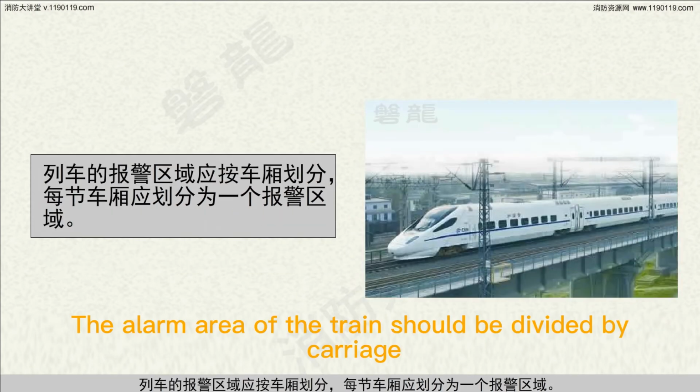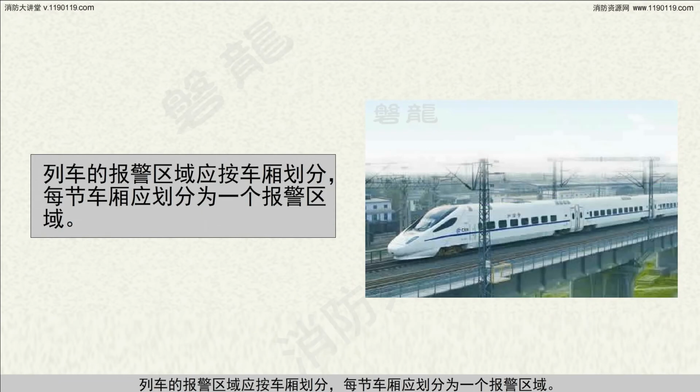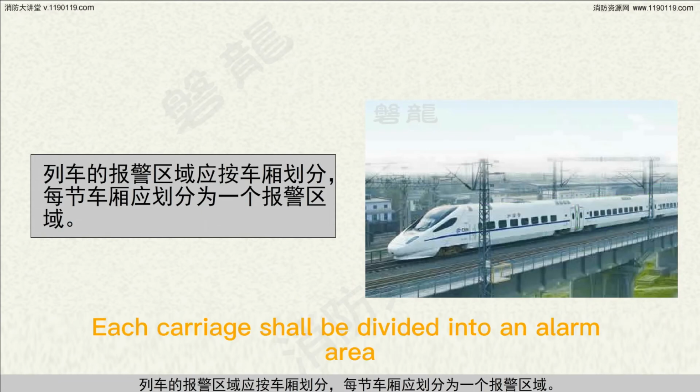The alarm area of the train should be divided by carriage. Each carriage shall be divided into an alarm area.